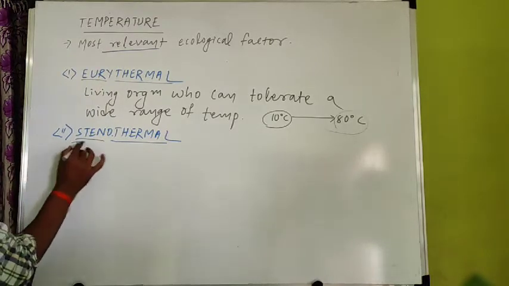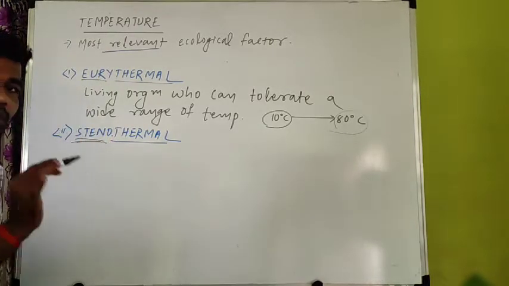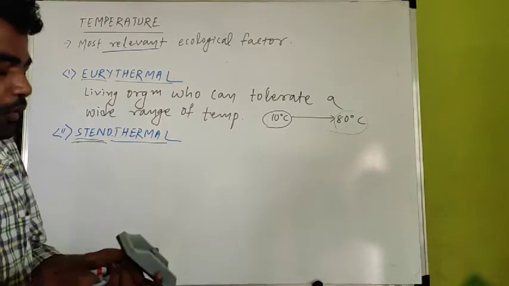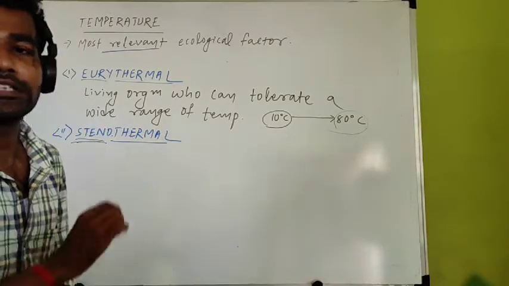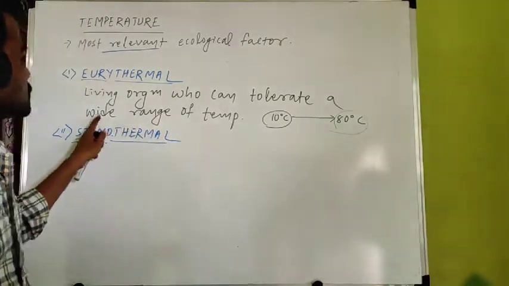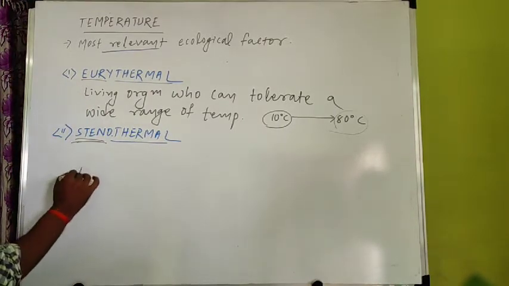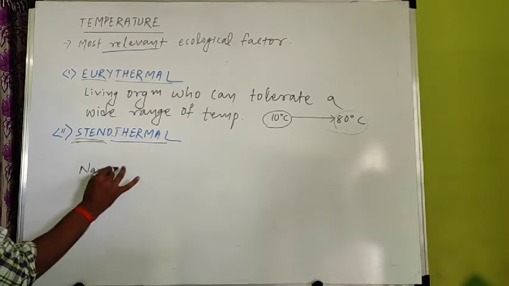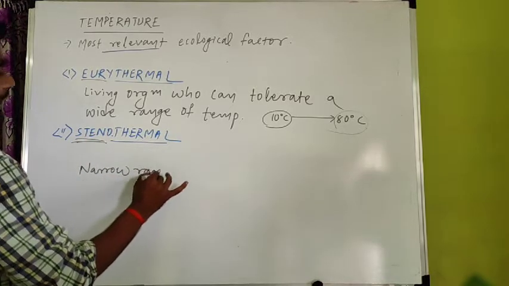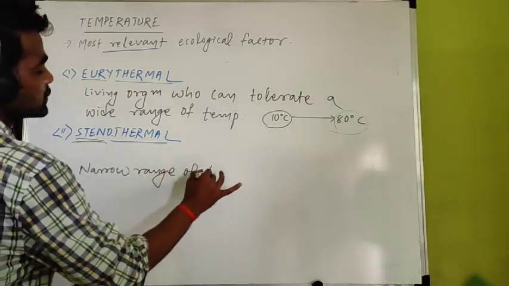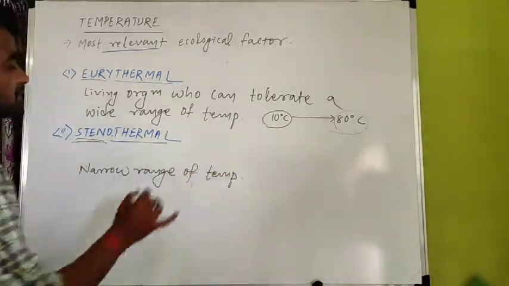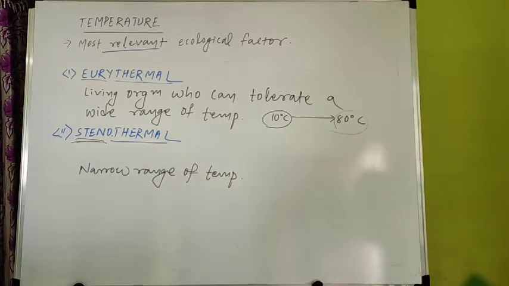But what is steno? Steno means small. So organisms that can tolerate only a narrow range of temperature, not wide, just change wide to narrow. Those organisms who survive only at a narrow range of temperature are called stenothermal. So stenothermal organisms can only survive at a narrow range of temperature.